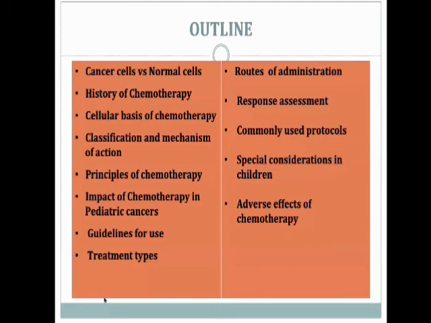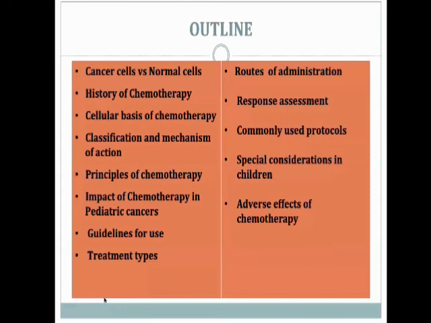So when we give the first cycle, the theory says that a definite fraction of the tumor regresses with 1 cycle of chemotherapy. Assume a tumor is 10 to the power of 10 when I start treatment, and I give 1 cycle of chemotherapy. The tumor drops down, there will be a 3 log kill, so the tumor drops to 10 to the power of 7.